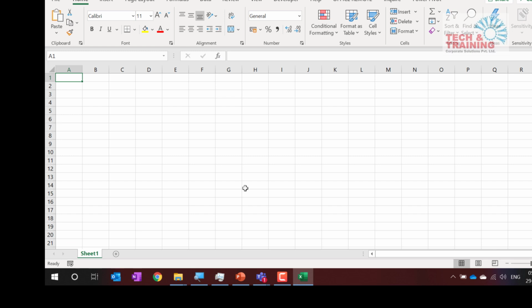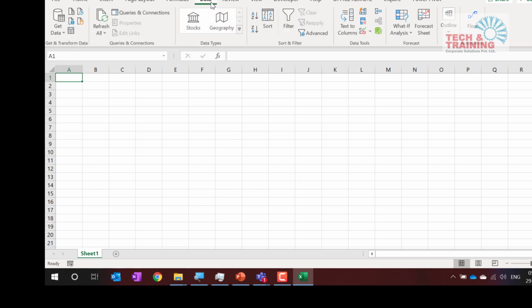I'm going to now add this data into Power Pivot. Now see, how do I add? Again, I go to Data. Power Pivot is the data container where you're going to store the data, but the gateway is still Power Query. If you remember, yesterday we did a session on Power Query. So the gateway is Power Query.